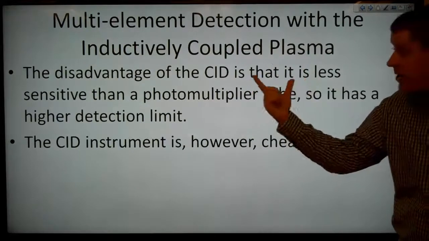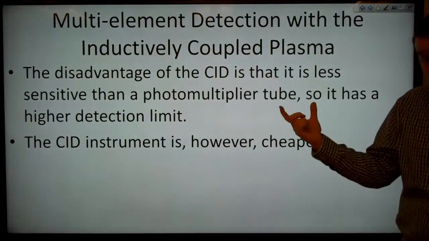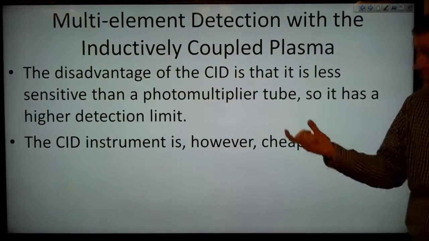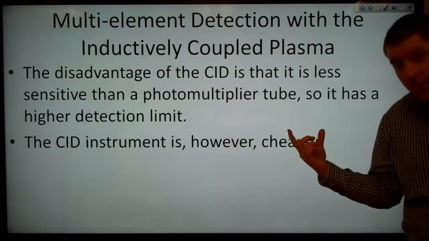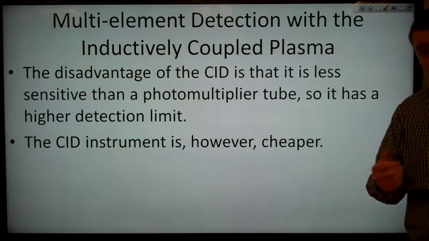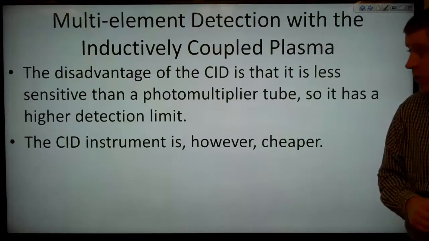So the disadvantage of the CID is that it's less sensitive than a photomultiplier tube, so it has a higher detection limit. However, the CID instrument is cheaper than a large number of photomultiplier tubes would be.